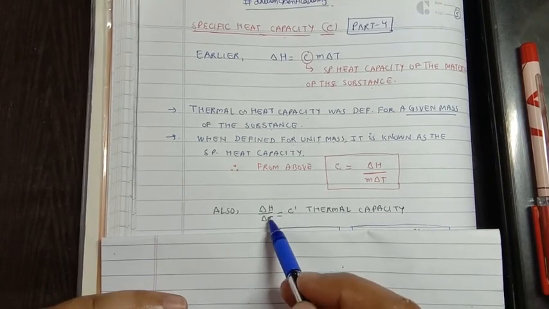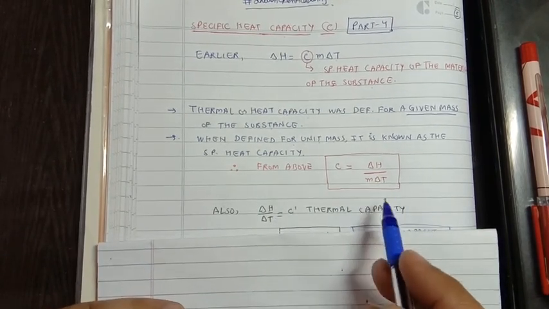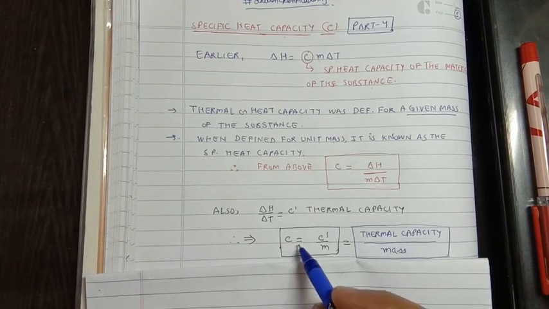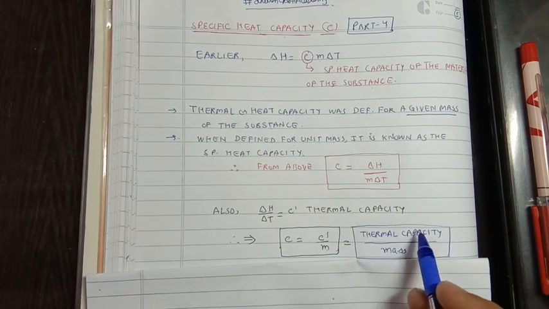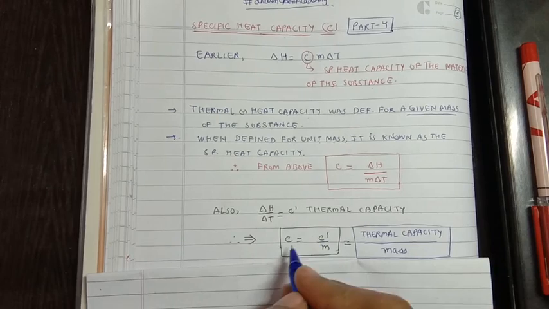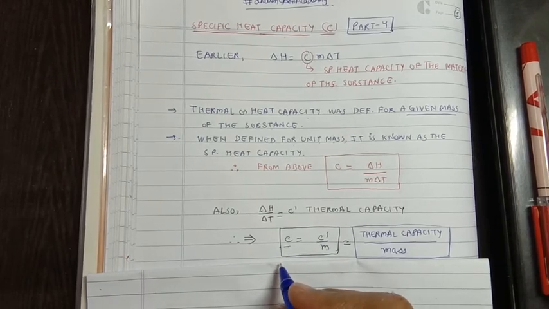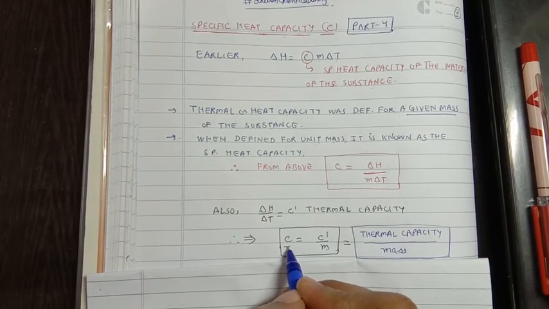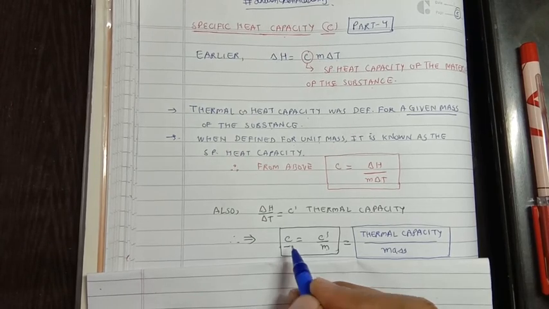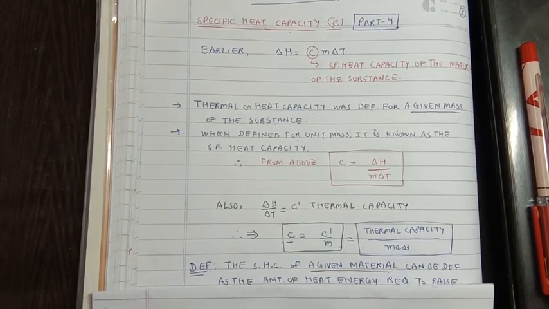So if we use this value of delta H over delta T, C becomes equal to C dash over m, that is thermal capacity divided by mass gives us the specific heat capacity, which is the heat energy required to raise the temperature of a unit mass of the substance, that is for 1 gram or for 1 kilogram mass of the substance.